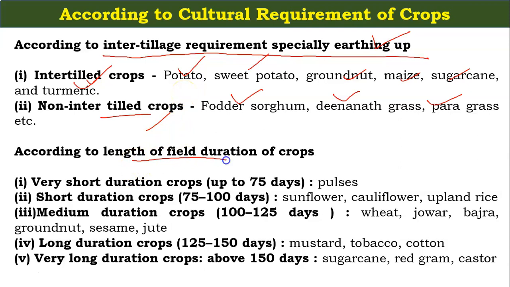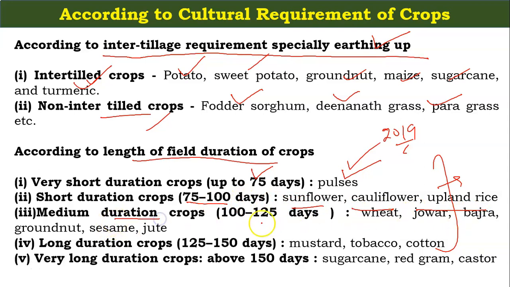According to the length of the field duration, this is a very important part because in 2090 there was a question directly from this. Very short duration crops are up to 70 days, these are the pulses. Short duration crops between 75 to 100 days are sunflower, cauliflower and upland rice.